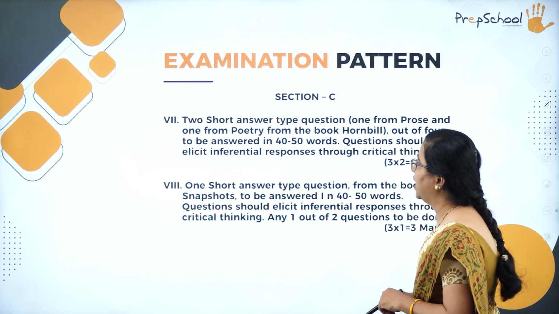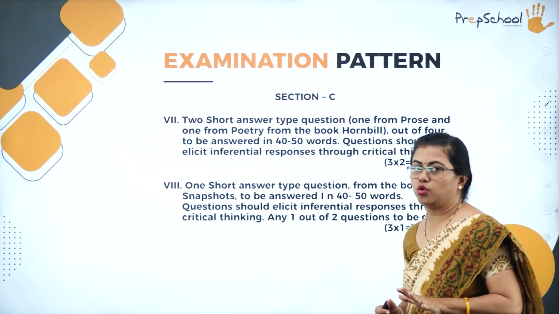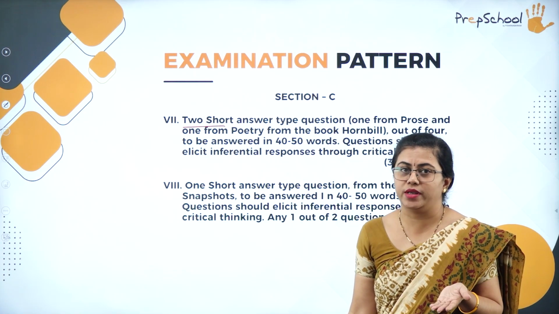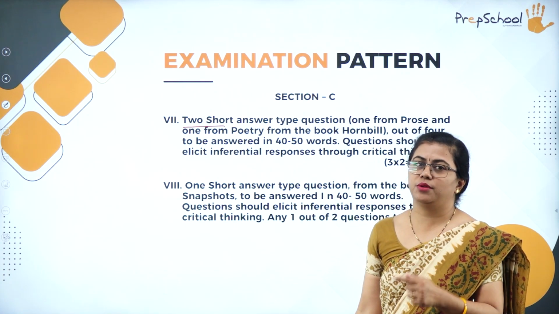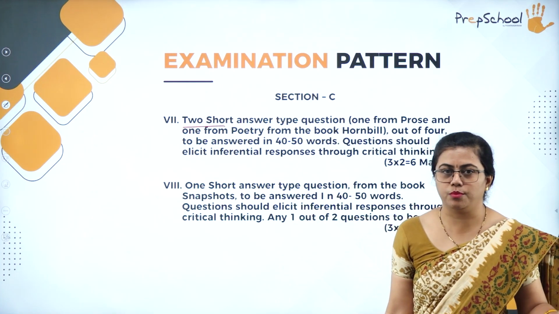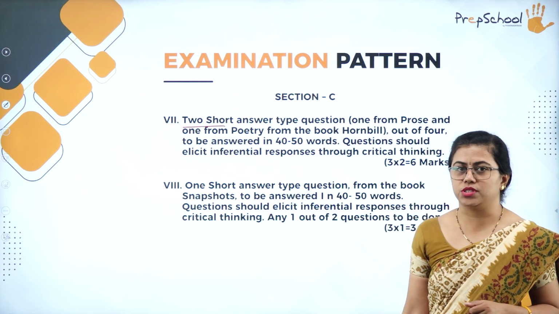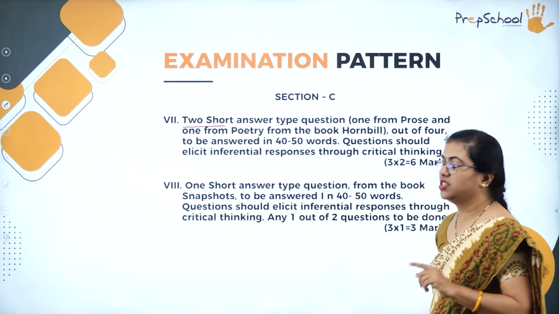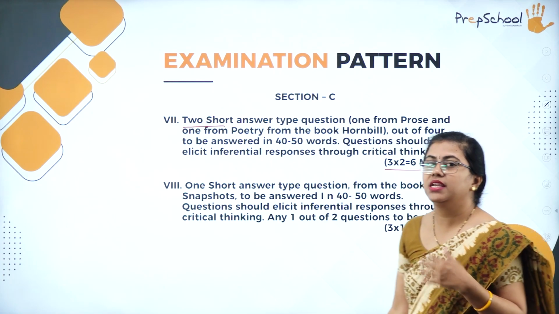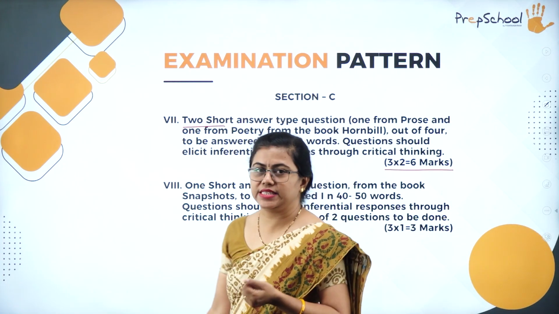Other than this, you have short answer type questions also. You'll have to answer 2 questions, one from poetry, one from prose. You need to be clever enough to choose. You should know which is a question from a poem, which is a question from the prose. So you need to answer any 2 questions, that is short answer type only. So here you will have it for 6 marks. 3 marks each, it is for 6 marks.